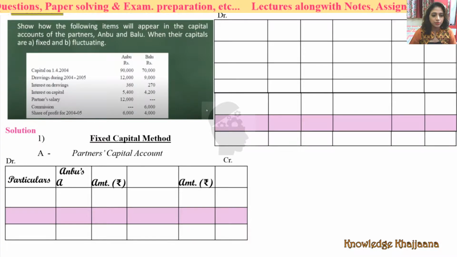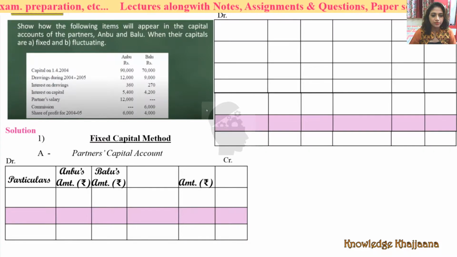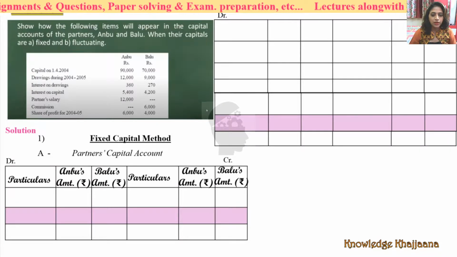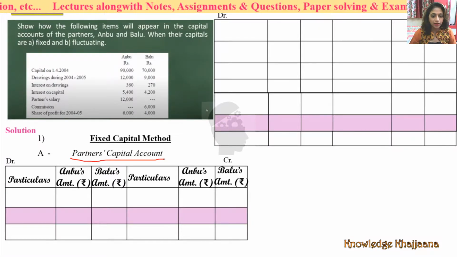Particulars, Anbu's amount, Baru's amount, particulars, Anbu's amount and Baru's amount. Okay. Now this is as per fixed capital method. This is partners capital account. Okay. Now let's see what would be the first entry.